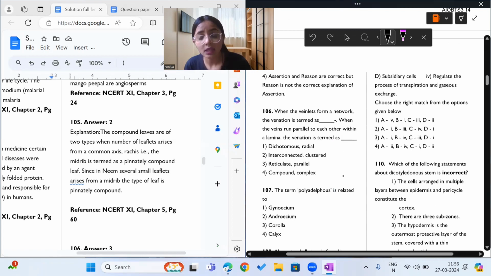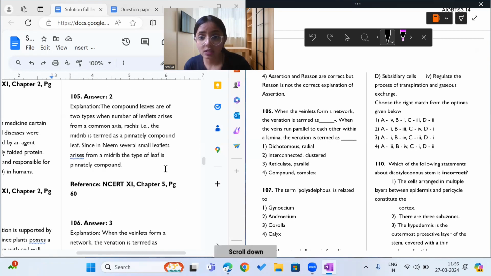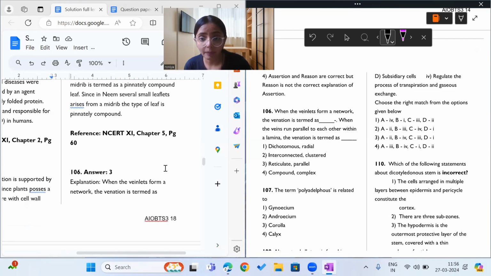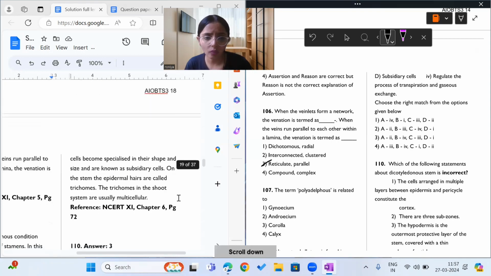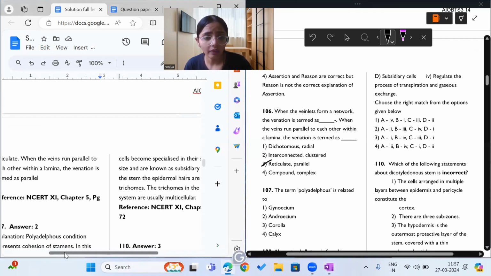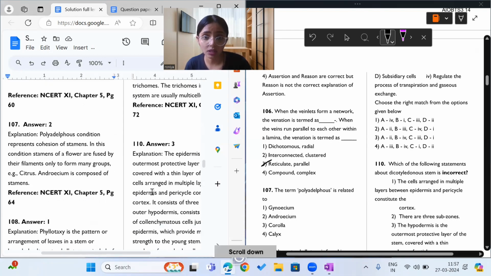What does it say? It says when the veinlets form a network, the venation is termed as reticulate venation. When veins run parallel to each other within the lamina, the venation is termed as parallel venation. So the answer to this question is option number 3. It is a very simple direct statement from NCERT. And if it is confusing for you, I guess you should go and check your NCERT once again.